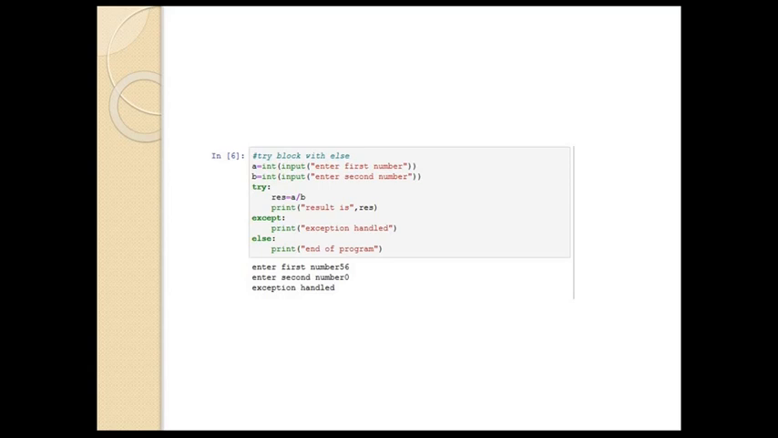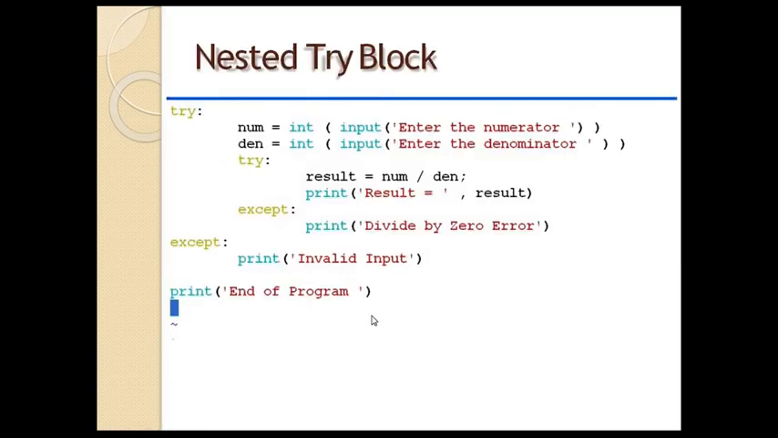So here I make a program in which I'll just add an else part. If the error comes in this part, then the particular except that prints exception handled is printed, otherwise the else part will be printed. In this program, as I am entering the second number as 0, the exception will be handled and printed.